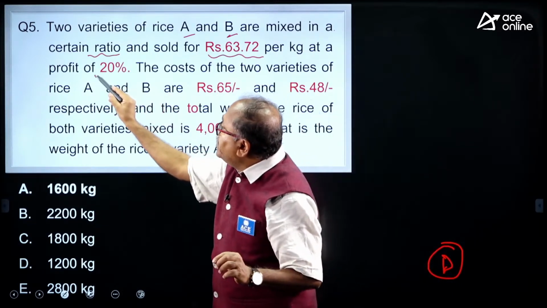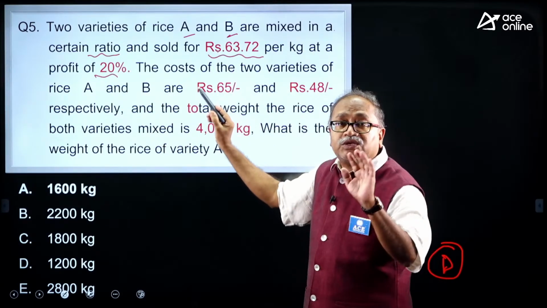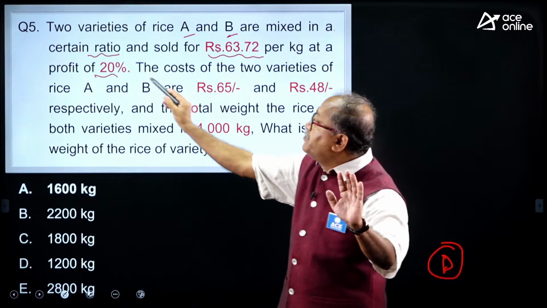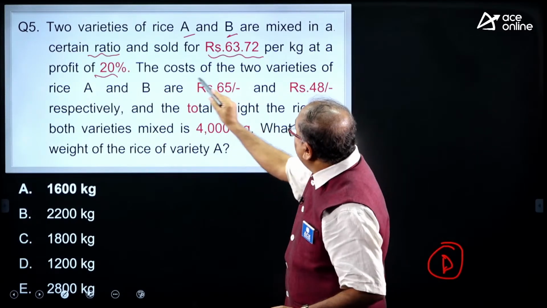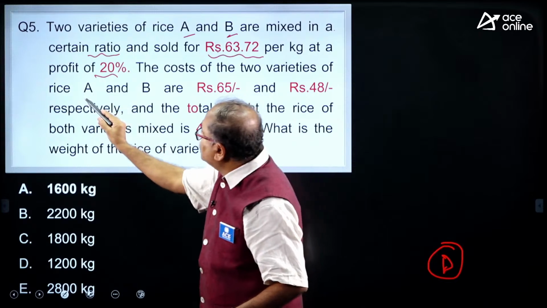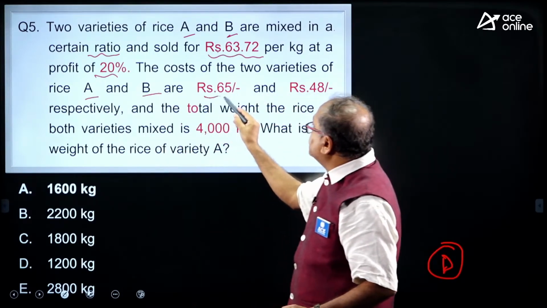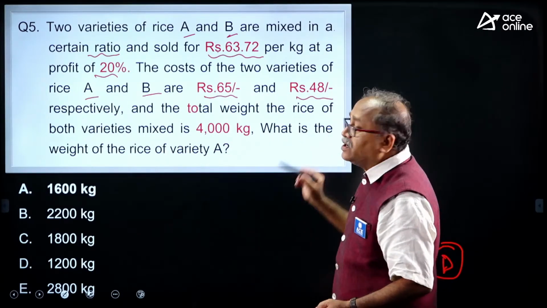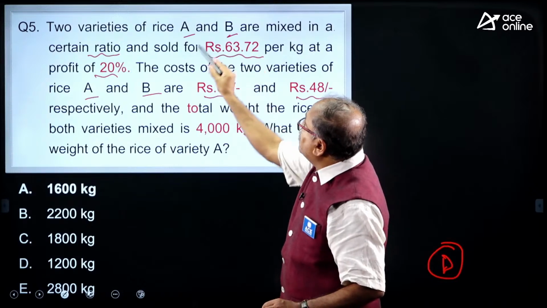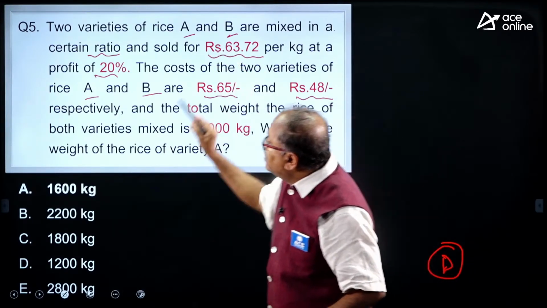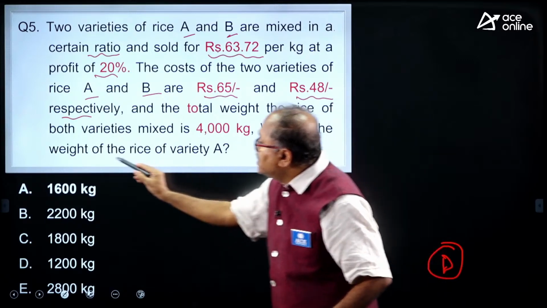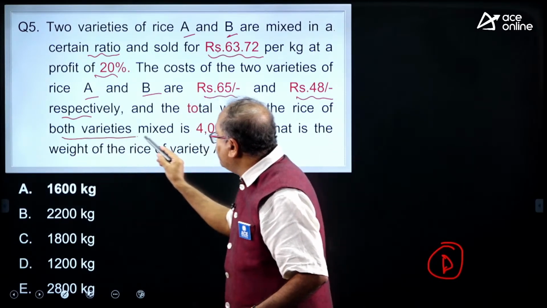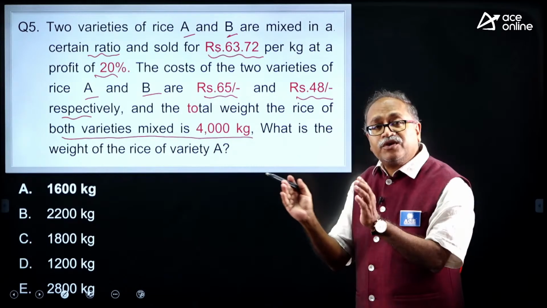Now, with a profit of 20%, when I have the SP and the profit percentage, I can find the cost price. Now, the cost prices of these two varieties A and B are 65 rupees and 48 rupees, and the mean cost price I will be getting from here, and the total weight of the rice of both the varieties is 4000.